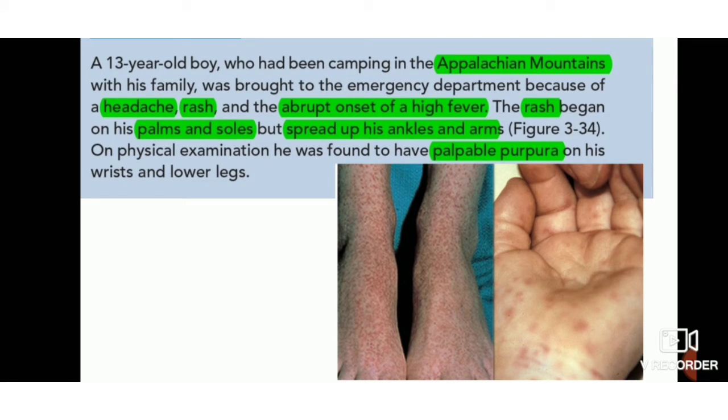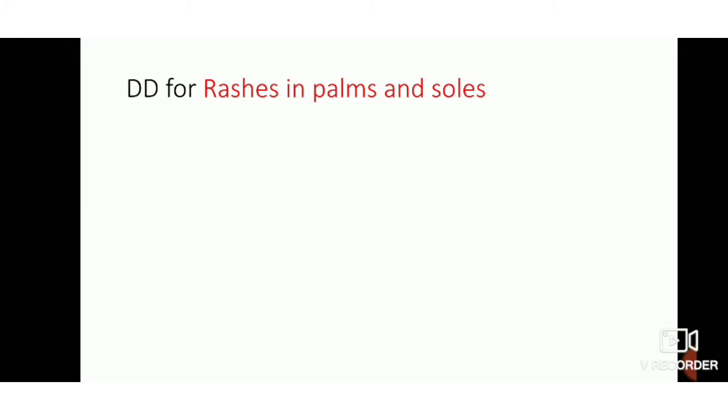Now in this case we have to concentrate on the history of camping in the mountains and the present history of headache, rashes and abrupt onset of high fever, and the rash on palms and soles first and then spreading up to the ankles and arms. He is also having palpable purpura.